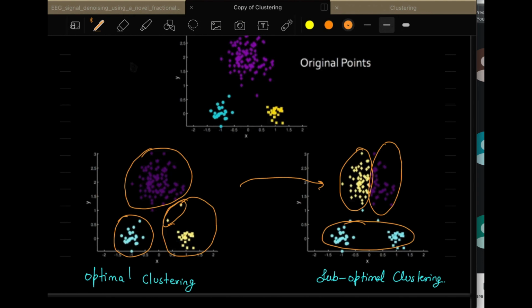Can anybody tell me how to avoid this type of situation? If we want to somehow reduce this type of error, how can we do that? Can anyone tell us? Any idea? Maybe instead of choosing random centroids, we can have something tentative kind of centroids. By tentative, we can look at the data points and select clusters accordingly, and then have the algorithm run in order to find the best centroids.